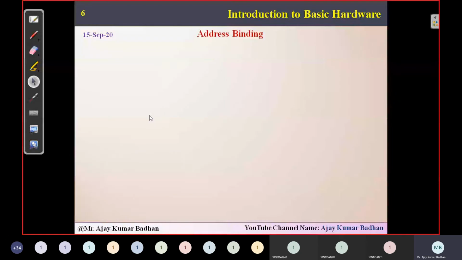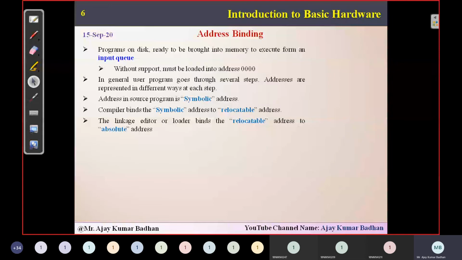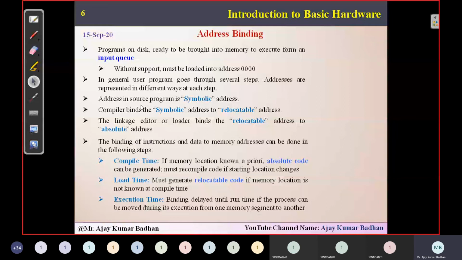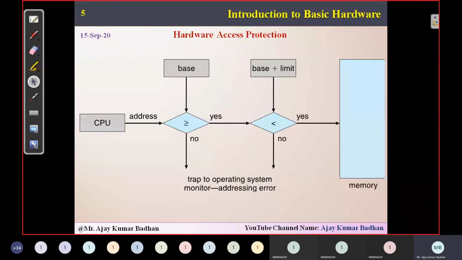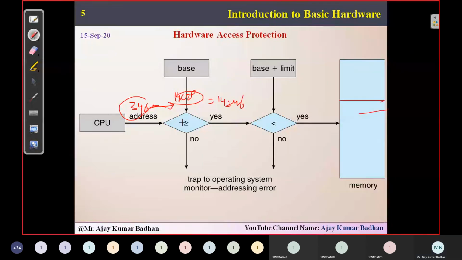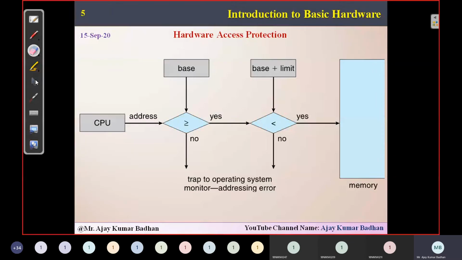Next, we have something called address binding. Address binding is nothing but, as I told you, we have logical and physical addresses in the previous diagram. So how is that logical address mapped to the physical address? For example, here we have 346, and the base is 14,000. This is the logical address, and this is the physical one. We need to map them, and then only we will get the physical address. 14,346 is your physical address here. So how can that mapping be done? That is what is represented in the next slide.